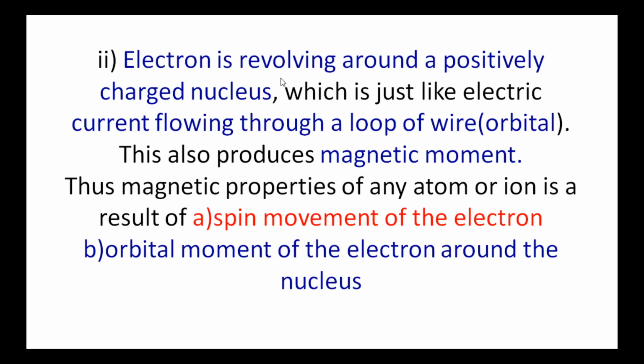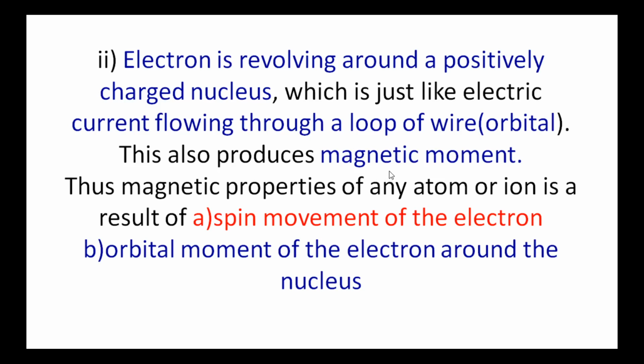Electrons are revolving around a positively charged nucleus, which is just like electric current flowing through a loop of wire. That is, the electron revolving around the positive nucleus is similar to the electric current flowing through the loop, which also produces a magnetic moment.